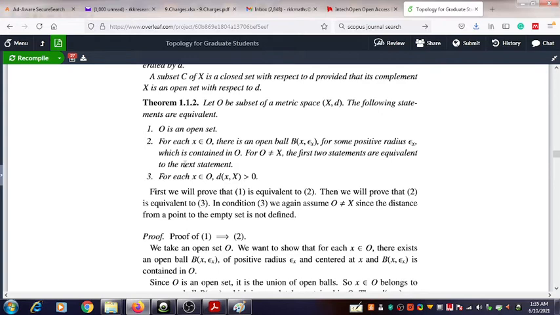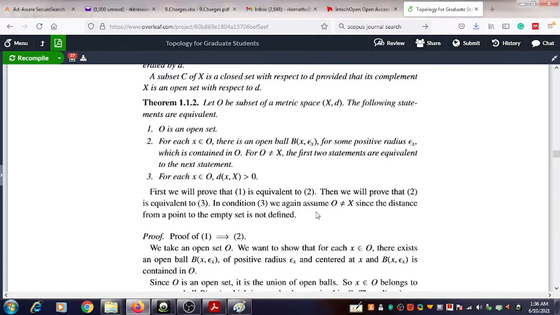But for proving the equivalence of statements 2 and 3, we additionally assume that the subset O is not equal to X. It's because the distance from a point to the empty set is not actually defined. In the third statement, actually this must be corrected, the distance from the point x to X minus O.